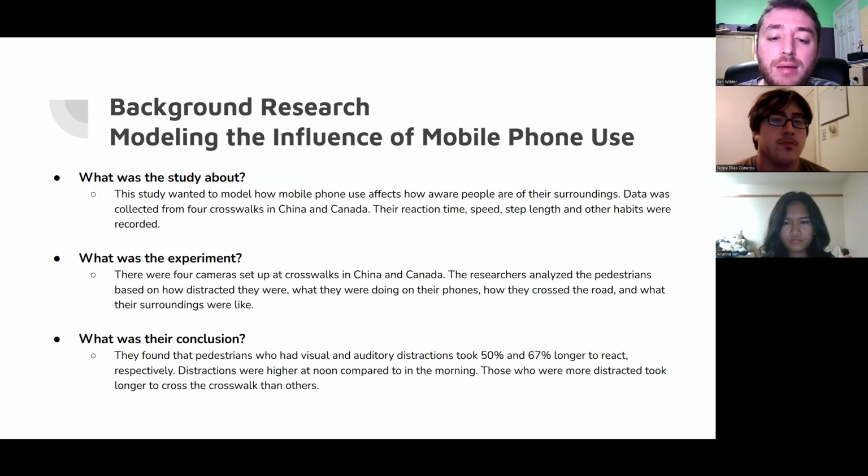What was the experiment? There were 4 cameras set up at crosswalks in China and Canada. The researchers analyzed the pedestrians based on how distracted they were and what they were doing on their phones, how they crossed the road, and what their surroundings were like. What was their conclusion? They found that pedestrians who had visual and auditory distractions took 50% and 67% longer to react, respectively. Distractions were higher at noon compared to in the morning, and those who were more distracted took longer to cross the crosswalk than others.